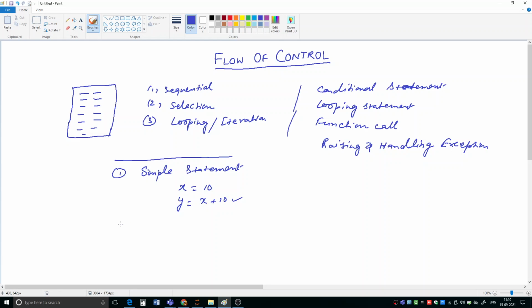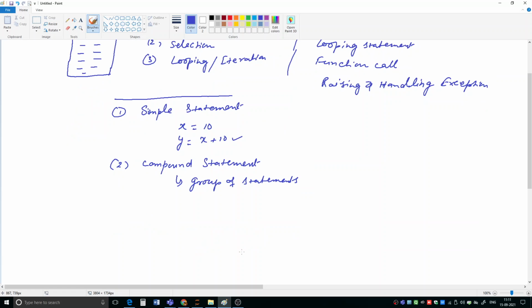The second type is the compound statement. What do you mean by compound statement? A compound statement means a group of statements, and that is what we are going to discuss now.